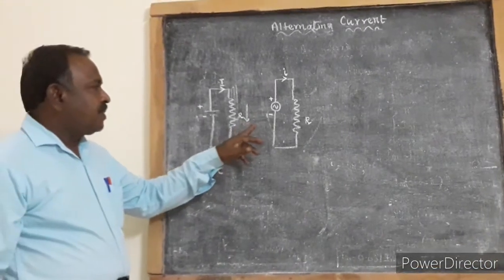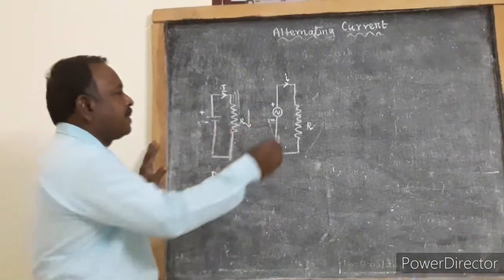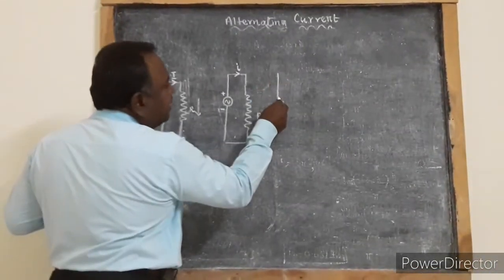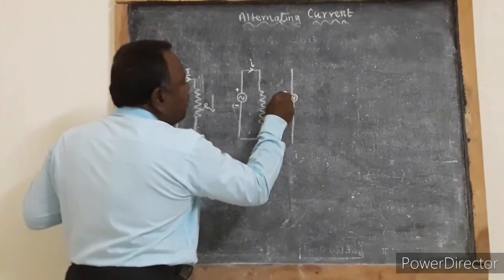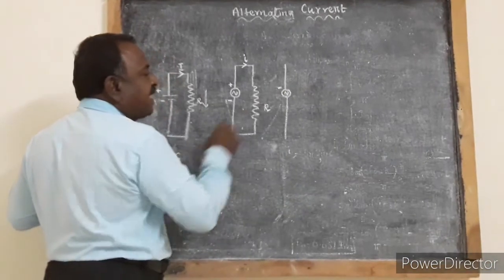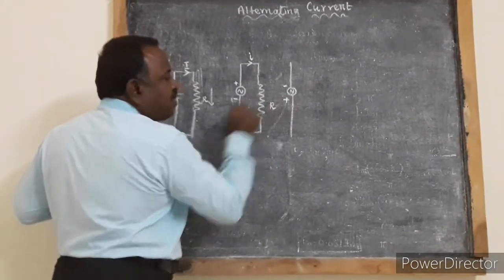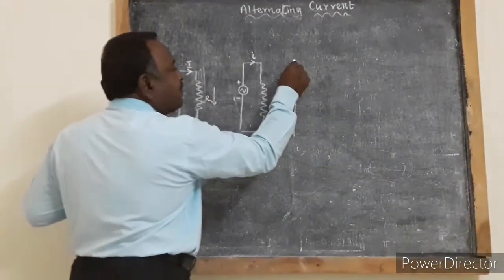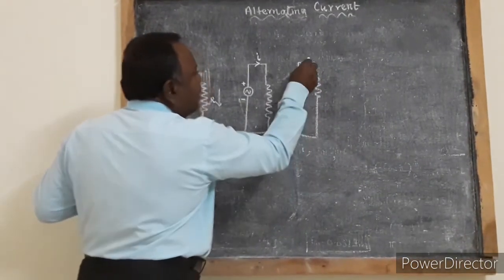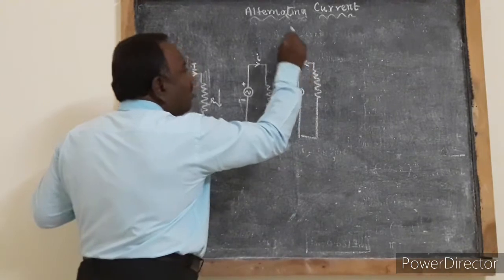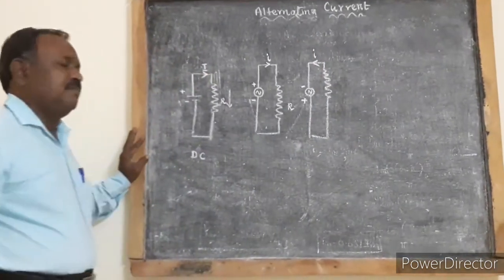But after some time, this polarity gets reversed. The positive polarity now becomes negative and the negative polarity becomes positive. And now, the current will flow in the anti-clockwise direction.